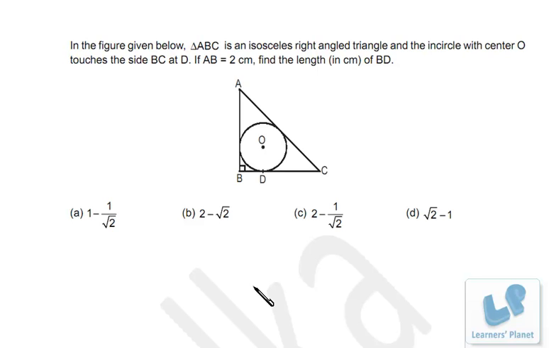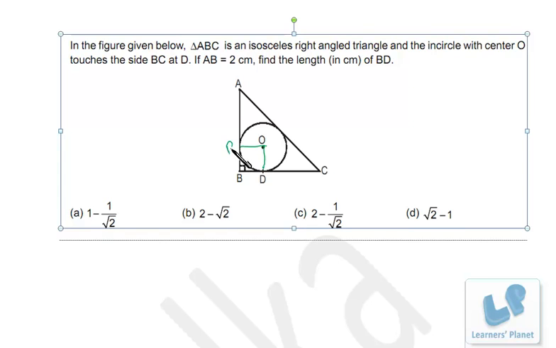Now friends, let's see this problem. In the figure given below, triangle ABC is an isosceles right angle triangle, and the circle with center O touches the side BC at D. If AB is equal to 2 centimeter, find the length of BD. Now since it is an isosceles triangle, the length of AB will be the length of BC, right? In that case, what will happen? This line segment OD, and suppose I draw one more line segment over here.